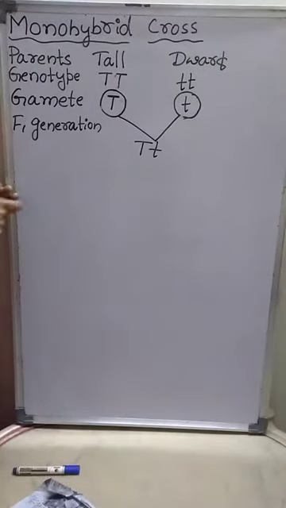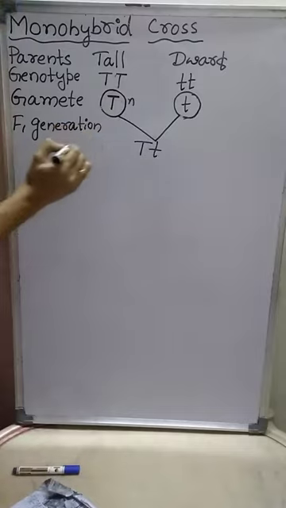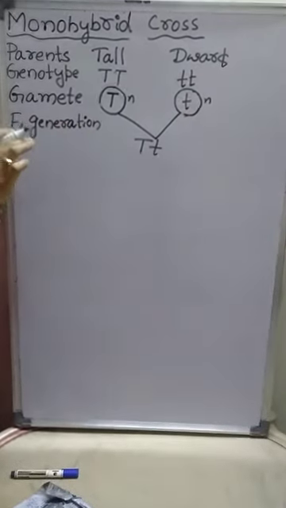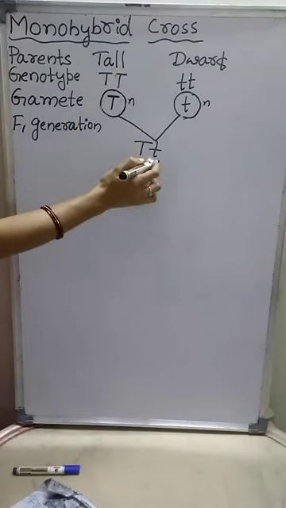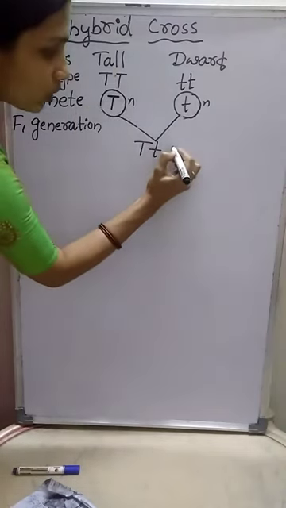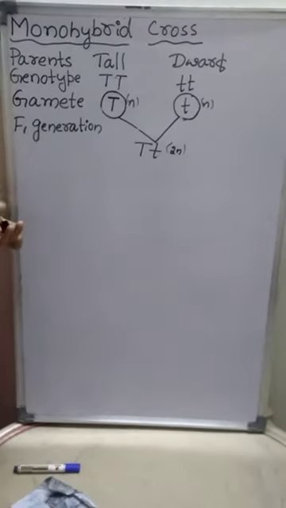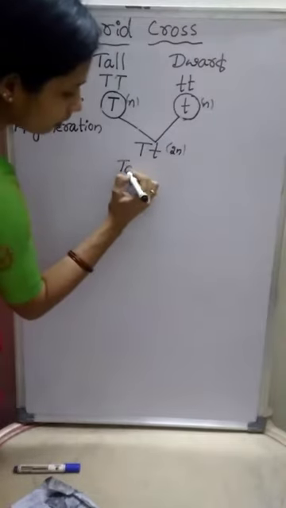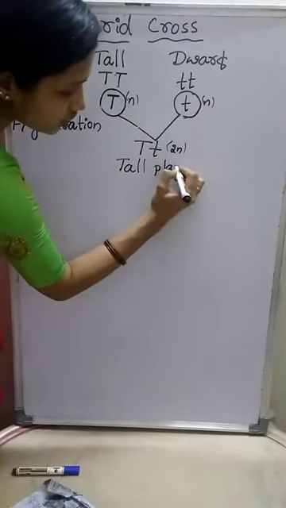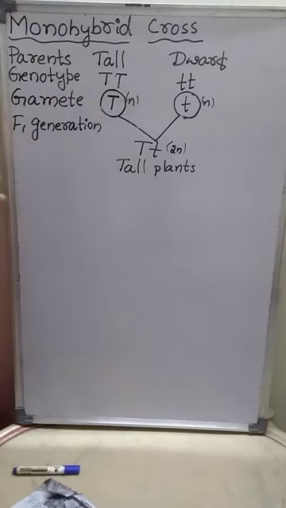a zygote. And remember, here the gamete is haploid. We are representing the haploid condition as N. These two are haploid, and this is the zygote, and the zygote is diploid, 2N. Gametes are haploid, zygote is diploid. And in the F1 generation, after the fertilization of these two gametes, Mendel got only tall plants.